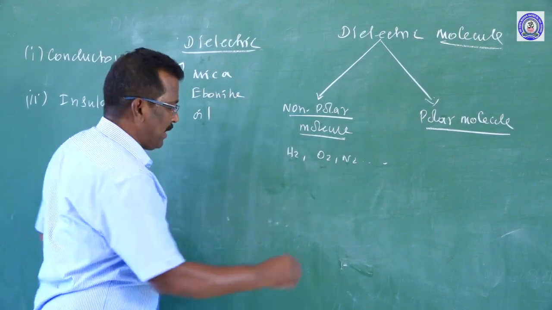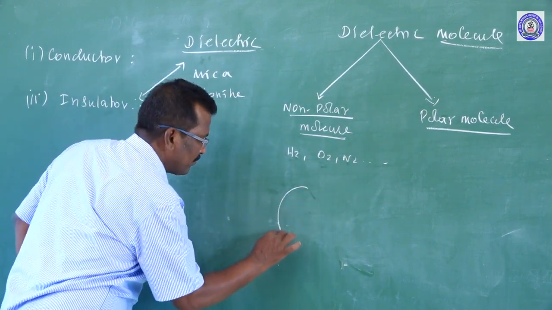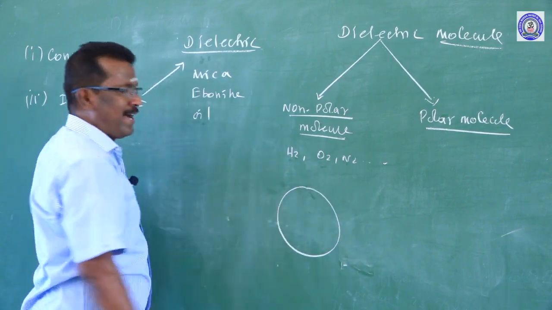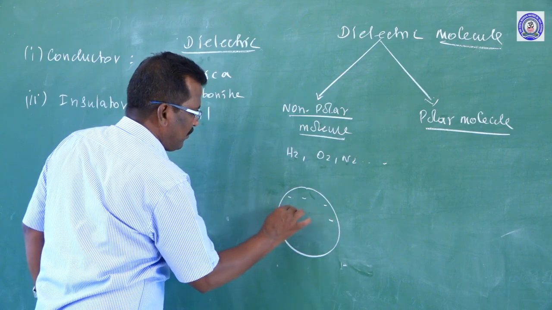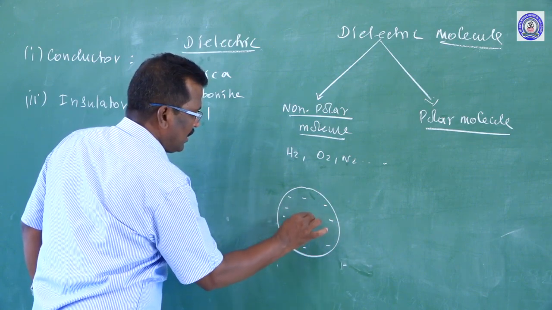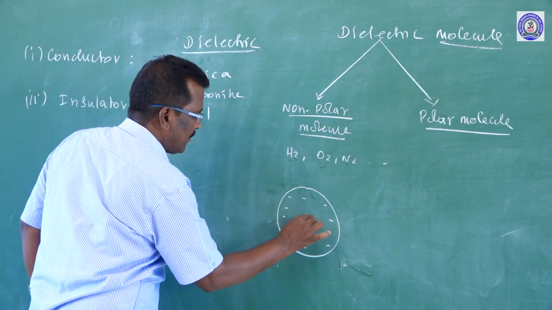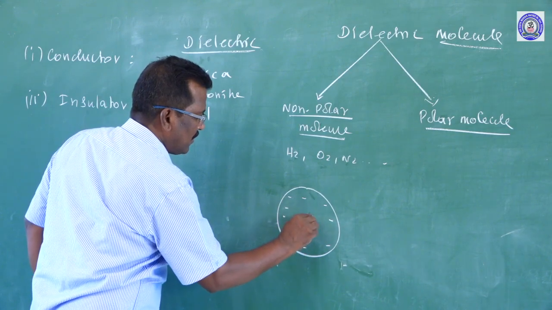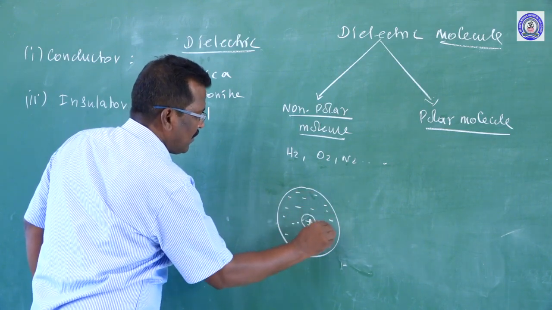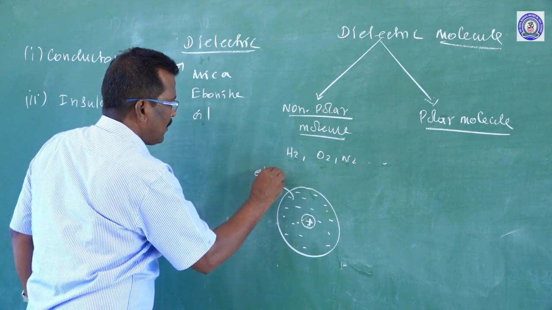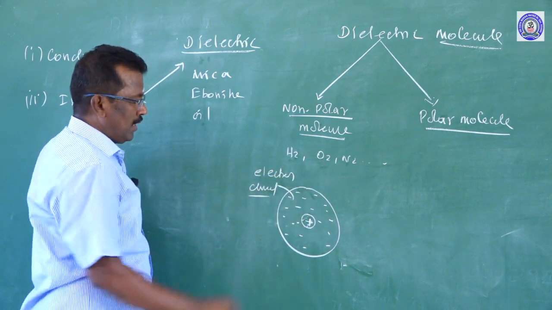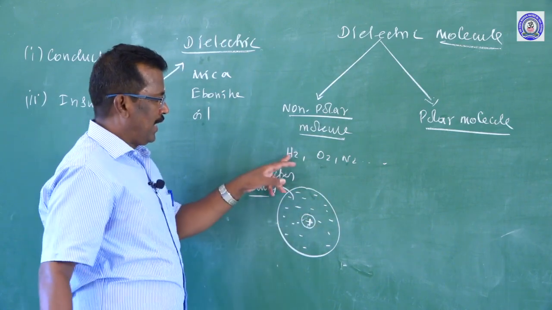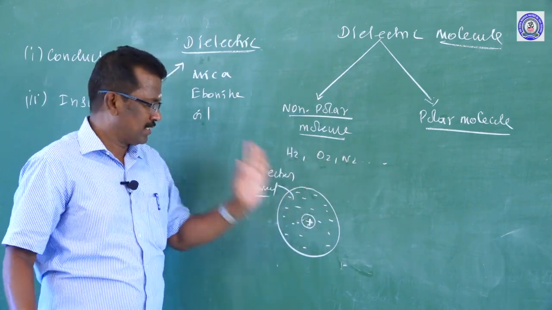How? For example, this is the hydrogen molecule. These are the electron cloud. This is the nucleus. Hydrogen, oxygen, nitrogen, any one of them is an example.